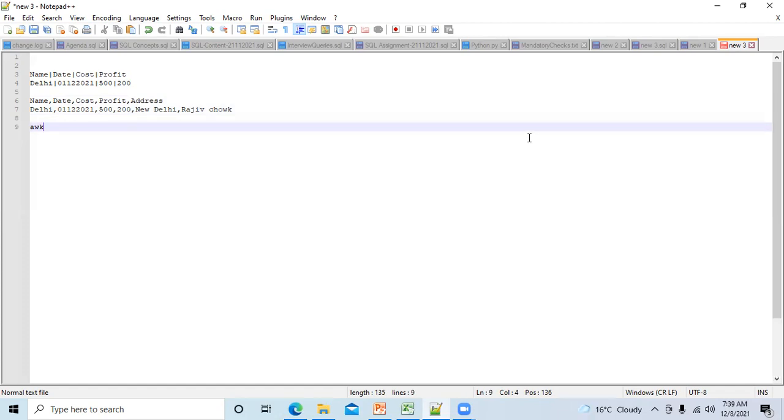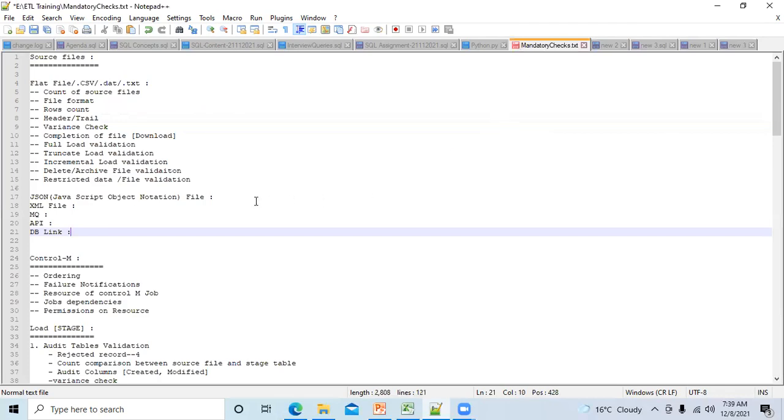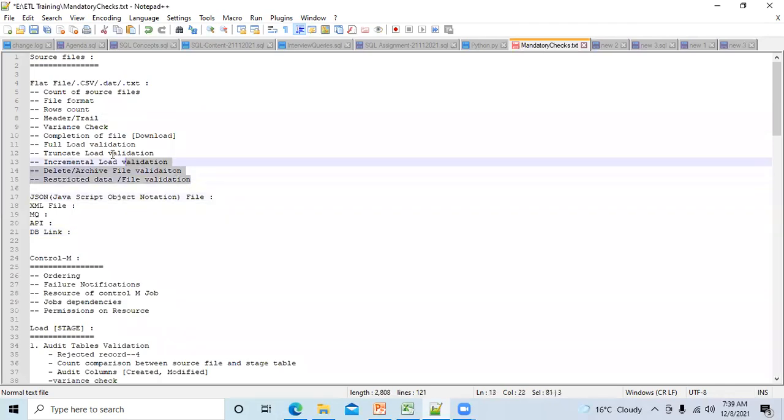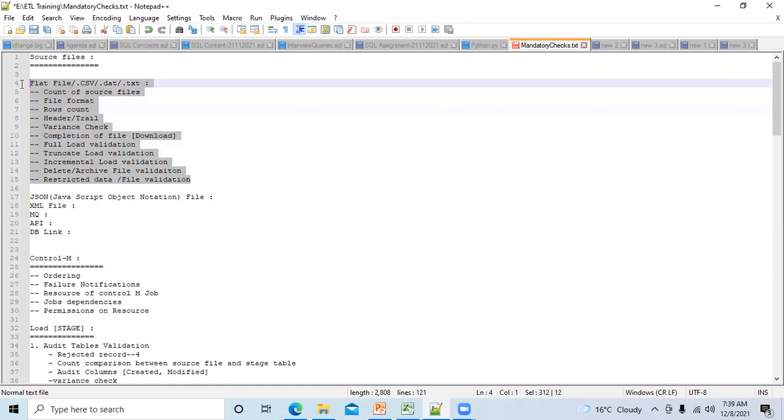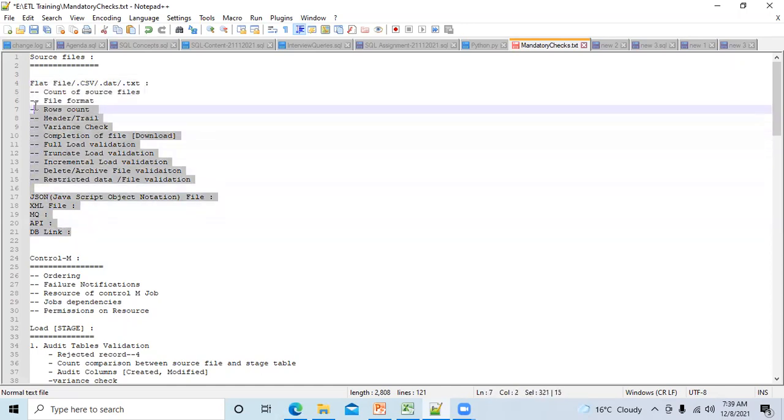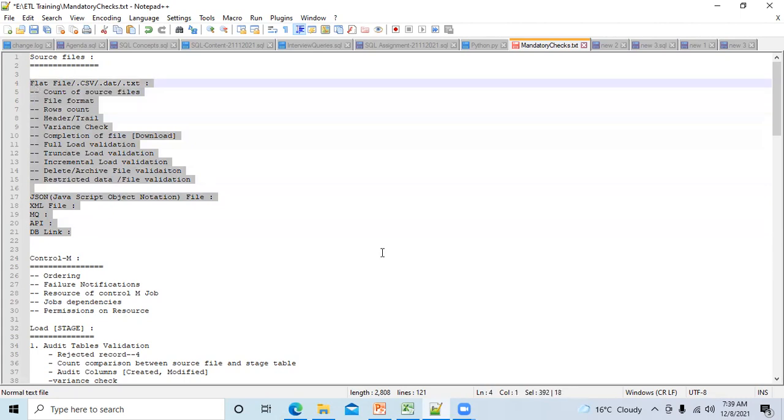Okay, is this clear, guys, everyone? Yeah, clear. Okay, so I think if you don't have any question in this file validation, this extraction part is over. Okay, so far we have seen how to get data from the source team. We have to discuss with them what the source files are, how many source files they'll be sending us, and then we have to discuss at what time they will send and all those things. Okay, very important concept.